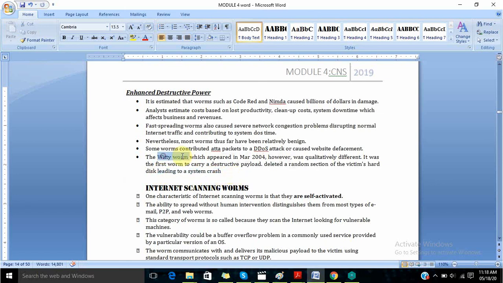Destructive payload means it has some code which was created to destroy the victim's disk, which also led to a system crash.